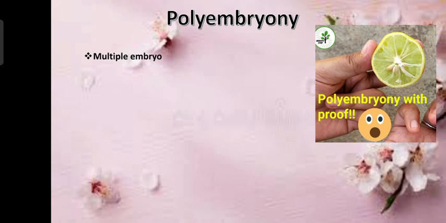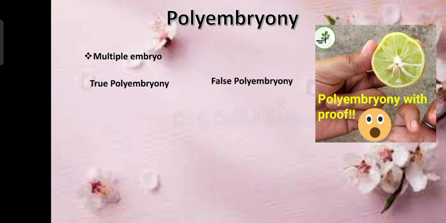Polyembryony was discovered by Anton von Leeuwenhoek in the citrus plant. It is more common in the gymnosperms, especially the conifers, than in the dicots and the monocots. See, there are two types of polyembryony: true polyembryony and false polyembryony.